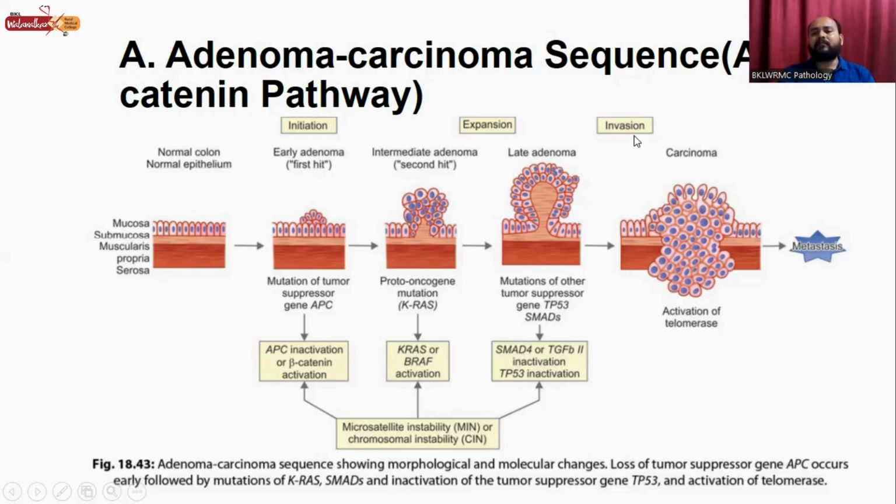And in the phase of invasion, a fully grown carcinoma is there, and there is activation of telomerase, and this leads to metastasis. So this is the adenoma carcinoma sequence, the pathogenesis of development of colorectal cancers.